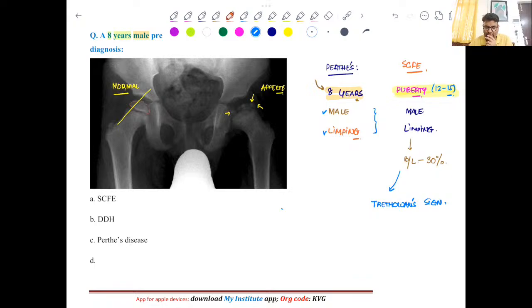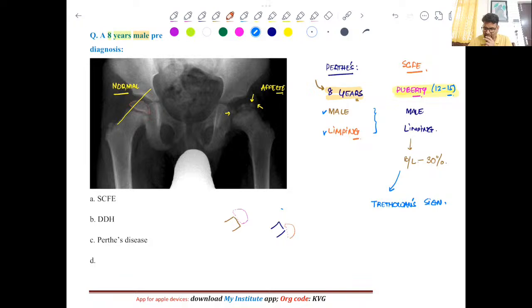But what happens when the femoral head epiphysis is slipped? Suppose this is the neck, and normally the femoral epiphysis should be like this. But in slipped, if this is the neck, the femoral head epiphysis will slip something like this.